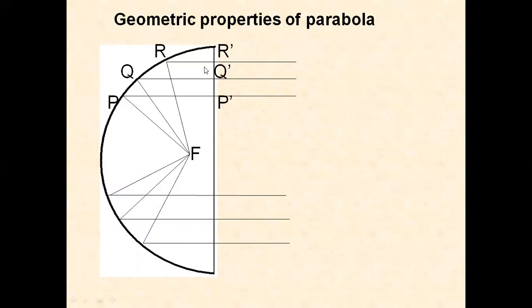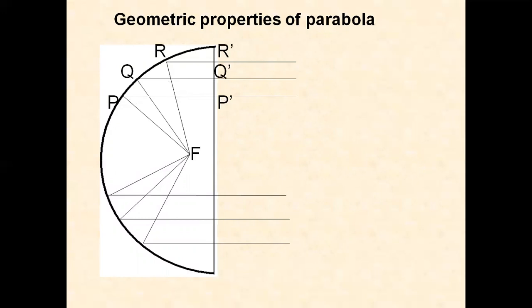So by using this property, what is this property? This distance FR plus RR dash is equal to FQ plus QQ dash, which is equal to FP plus PP dash. That is the property of the parabola.